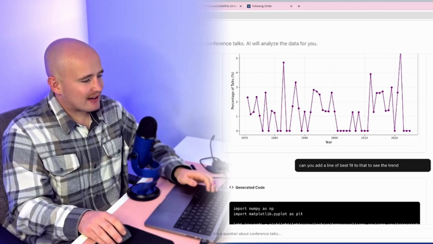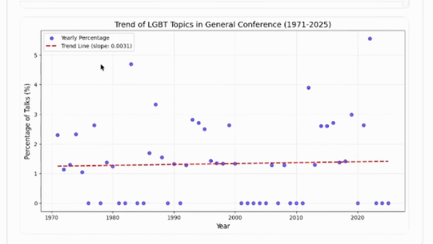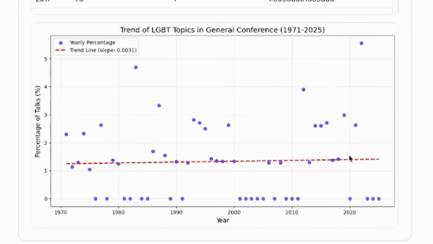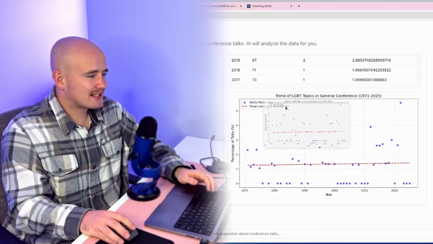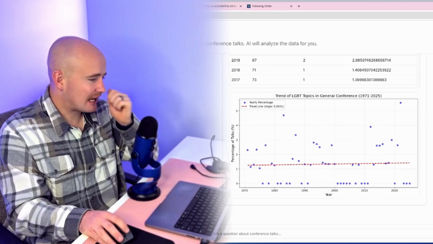And so I asked it to add a line of best fit to that data. And again, we can see here that it is slightly increasing, it looks like, but the slope is basically zero. So it's more accurate to say that the trend of LGBT topics in general conference has pretty much remained the same. So now I want to know if we've been talking about temple and covenants more.